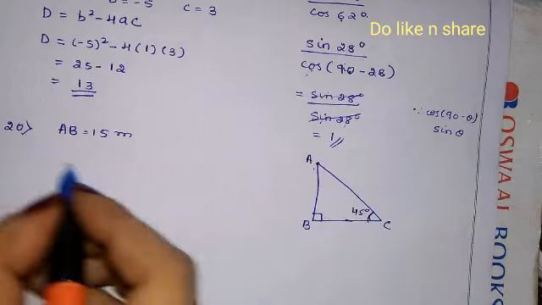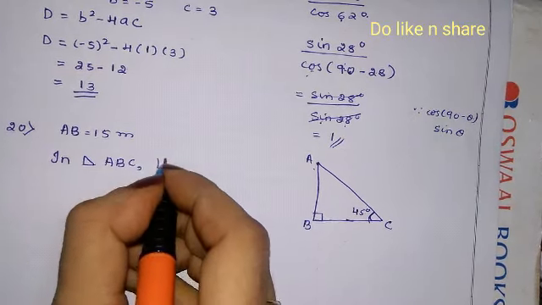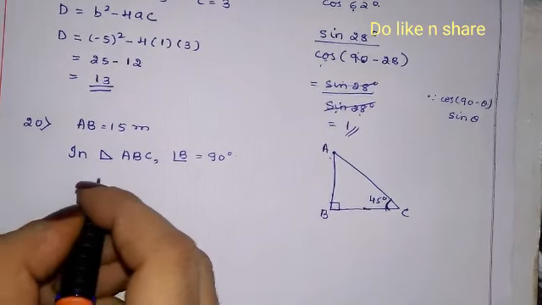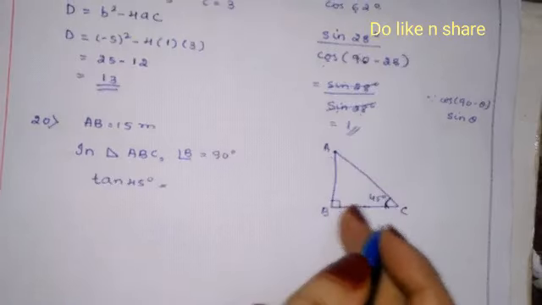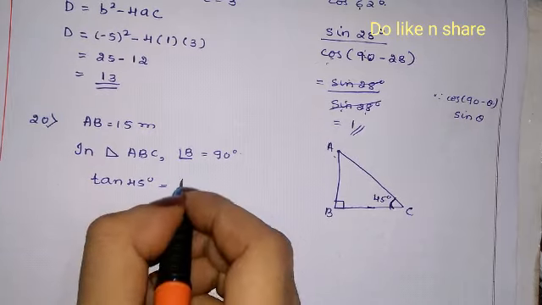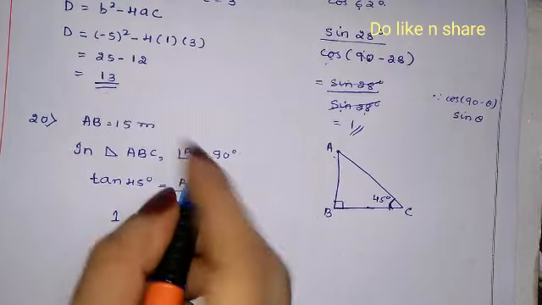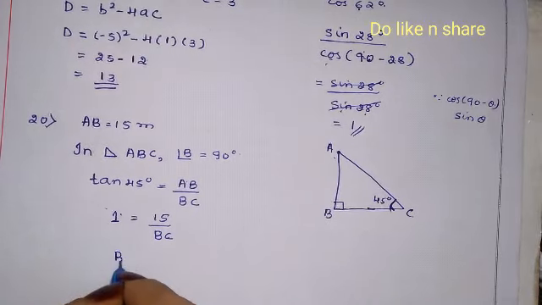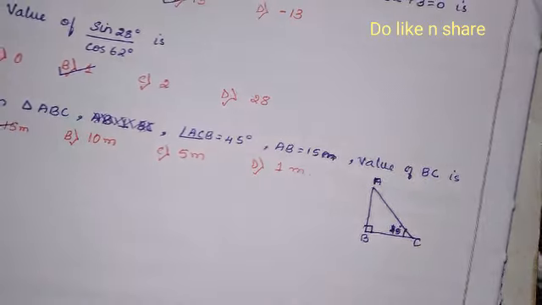Now we know that in triangle ABC, angle B is 90 degree, then tan 45 degree is opposite upon adjacent, AB upon BC. Tan 45 value is 1, AB value they have given 15 upon BC. So BC into 1, BC is equal to 15. So the correct answer is 15 meter. That is A, 15 is the correct option.